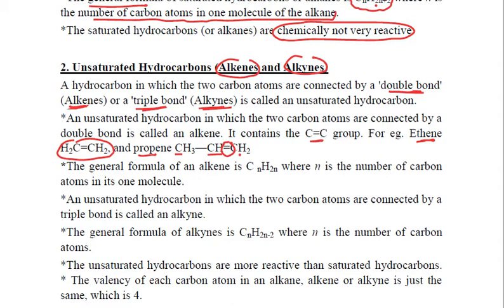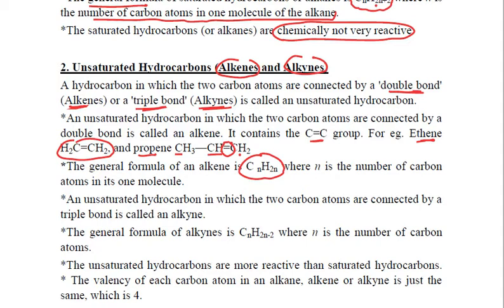Talking about the general formula of alkenes, you already know what it is. It is CnH2n, where once again n is the number of carbon atoms in one molecule. So we see that in alkenes, the number of hydrogen atoms is exactly double the number of carbon atoms, right?